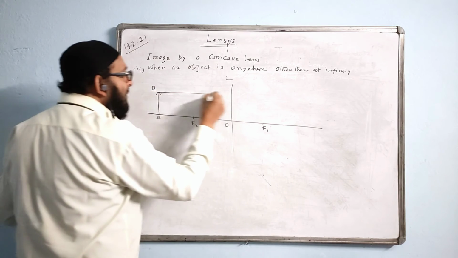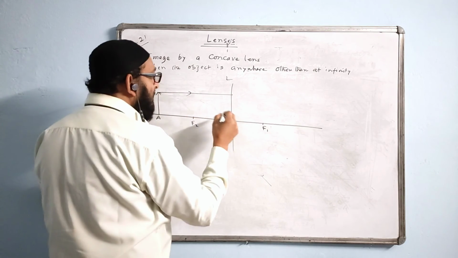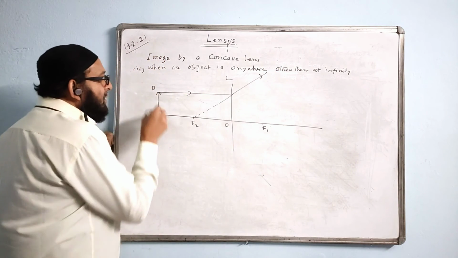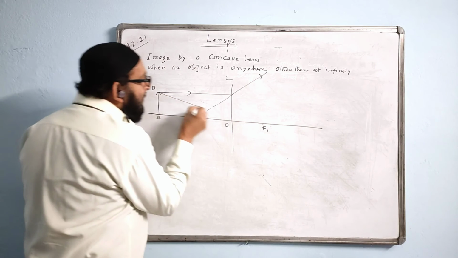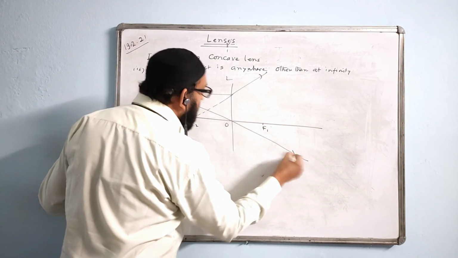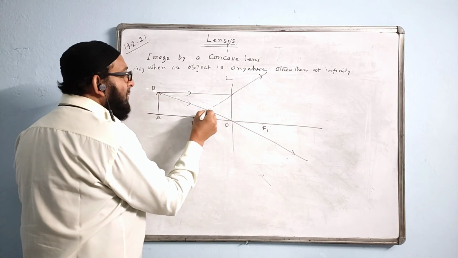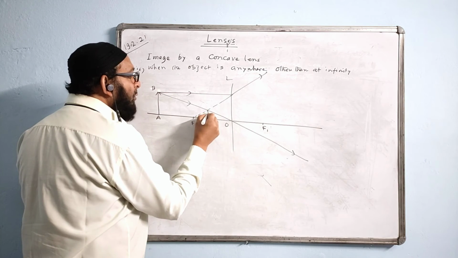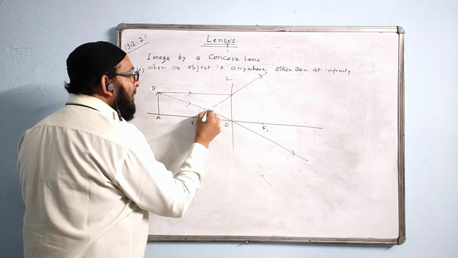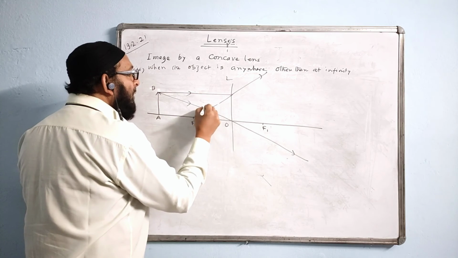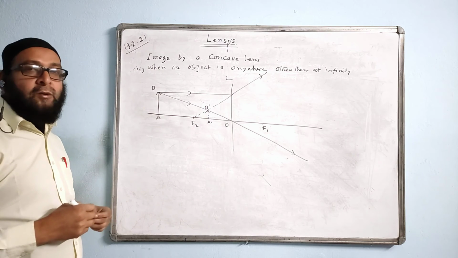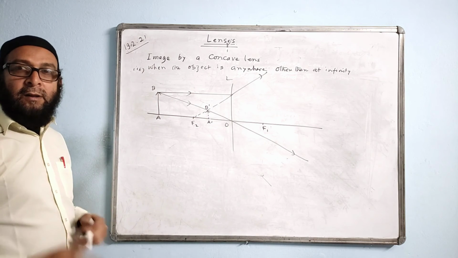First ray will come parallel. It will appear to pass through F2 like this, dotted line. Second ray will pass through O and it will go straight like this. Here is the image formed. So we'll mark the image. It is a virtual image, that's why we mark it with a dotted line.